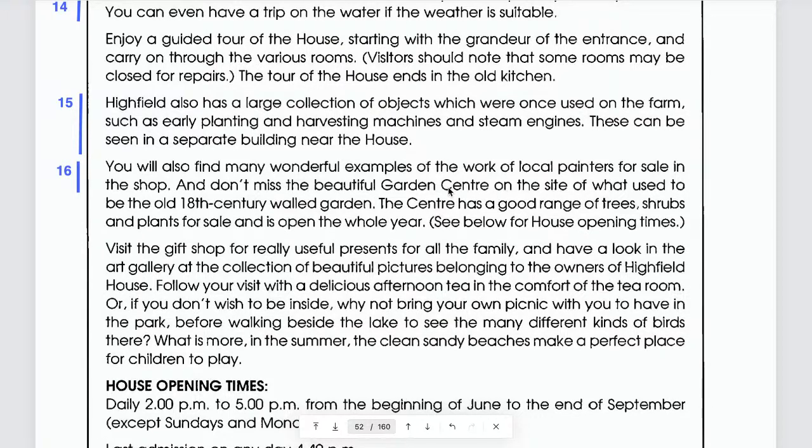Yes. Okay. So, don't miss the beautiful garden center on the site, I mean, on the area of what used to be. Used to be. That means formerly, right? The old 18th century walled garden. You see that? Okay.